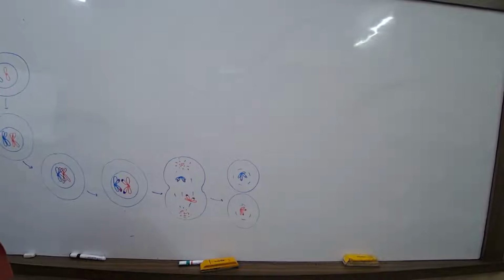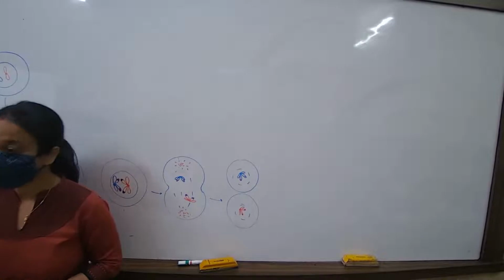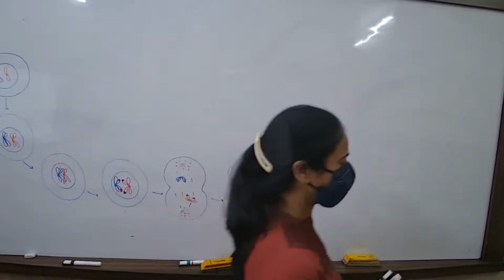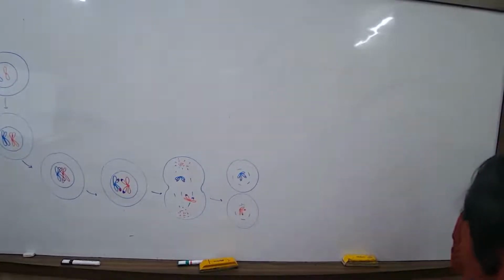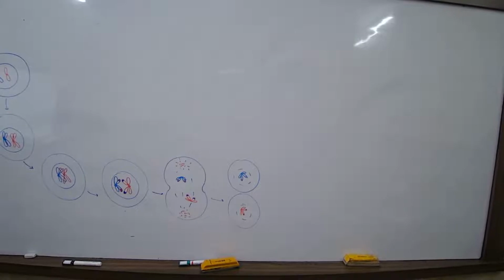What is the question? The process of nuclear division. Speak loudly. What is the answer? Karyokinesis. Do you remember the spelling? Karyo, K-A-R-Y-O, K-I-N-E-S-I-S. The last one is fifth.